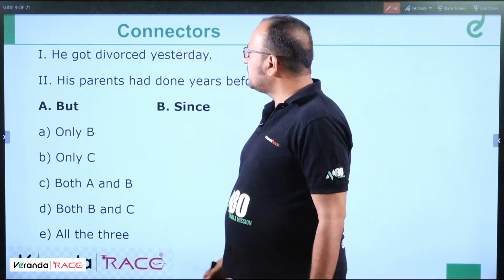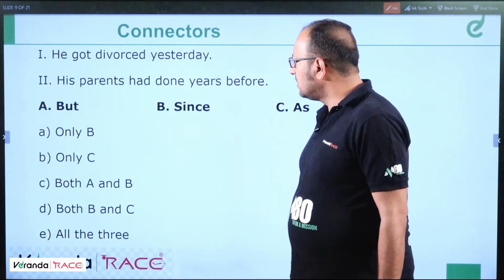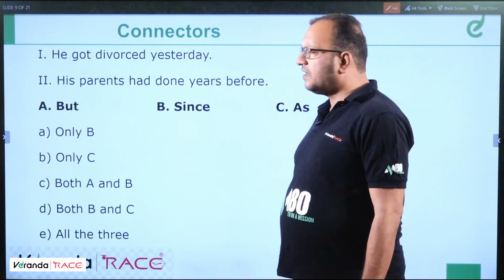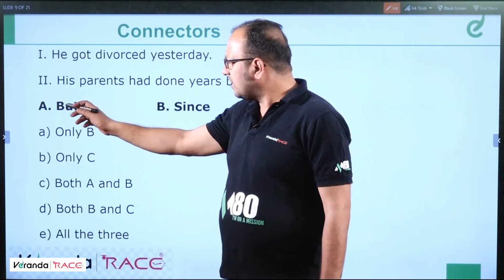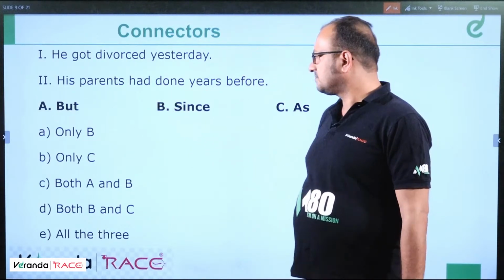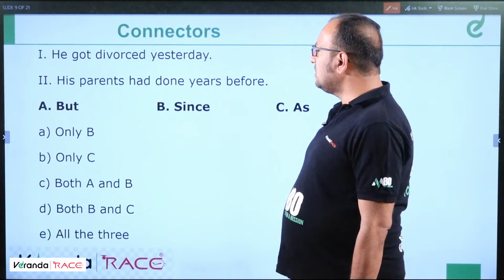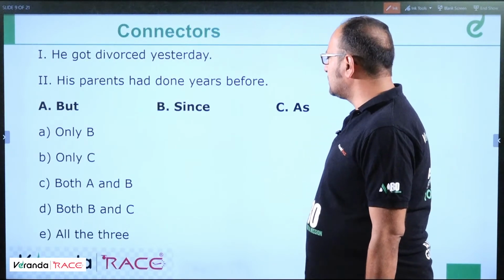Okay. He got divorced yesterday. His parents had done years before. Okay. So we have to select among but, since and as. He got divorced yesterday. His parents had done years before.